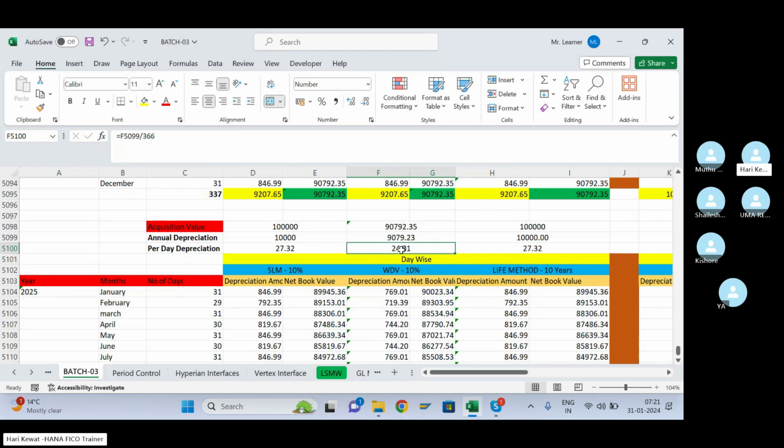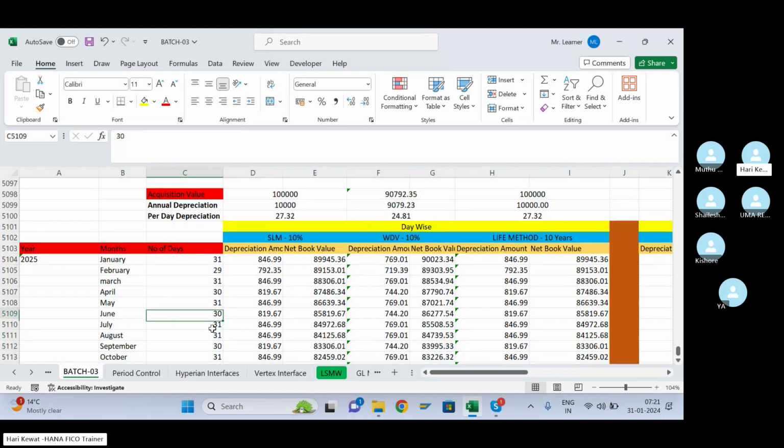See here, per day depreciation for WDV is coming down because your annual depreciation is less here. Similarly here. Now come to the 2025 months. In 2025 we are going to consume the whole month, in February also the whole month. So the number of days I have written here.